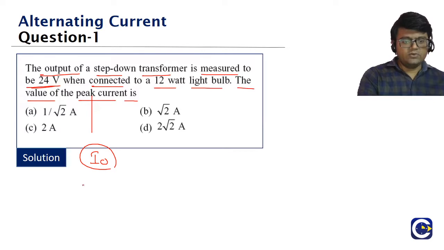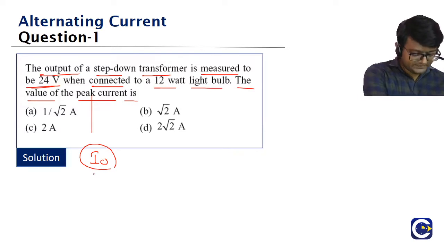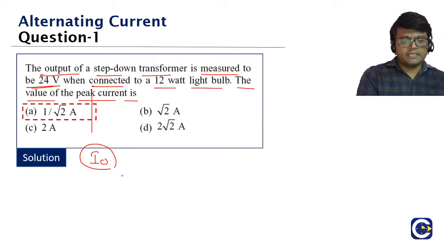A. Okay, so that's the correct answer anyway. So what is the answer for this question, guys? The answer must be A. Look at it. What is the formula we have? VRMS into IRMS is equal to power. We are talking about just a resistor circuit. If we have an inductor or capacitor, then we'll also have the power factor. But here it is just the resistor, right?